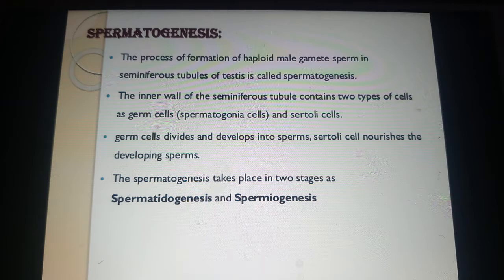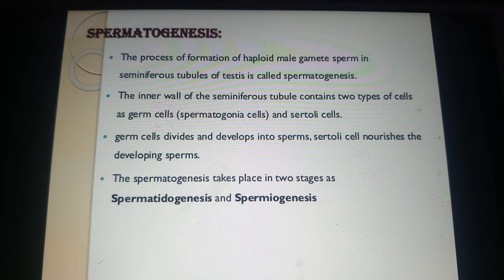Next, let us see the process of spermatogenesis. In the last slide, we studied where spermatogenesis actually begins. Spermatogenesis occurs in the seminiferous tubules. Where does it occur? It occurs in the seminiferous tubule. So we studied yesterday the structure of the seminiferous tubules.